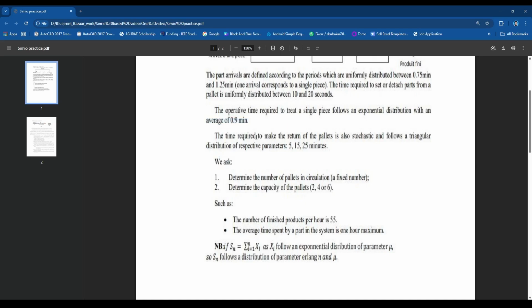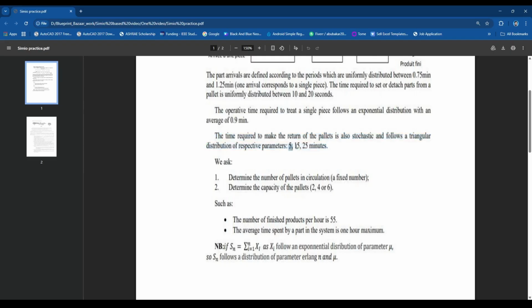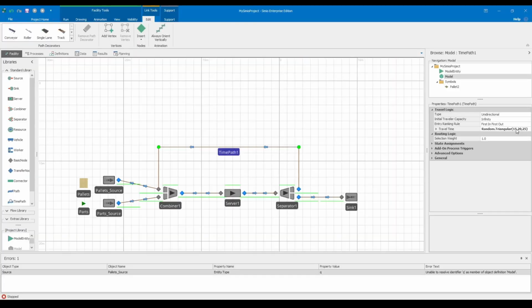With our objects in place, we must establish the logical flow of the system using connectors and paths. We start by drawing a connector from the pallet source to the parent input node of the combiner. Simultaneously, we draw a connector from the part source to the member input node of the combiner. The time required to set parts onto a pallet is uniformly distributed between 10 and 20 seconds. This setup ensures that the pallets act as the carrying vessel for our incoming parts.